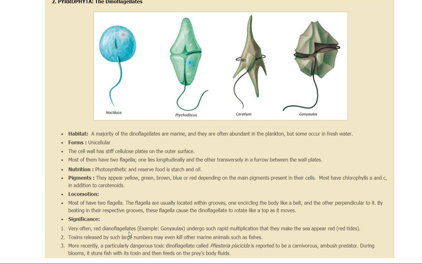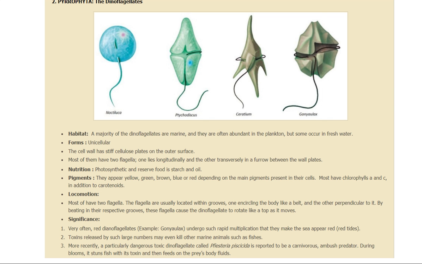Then what is the significance of these dinoflagellates? Very often they undergo such rapid multiplication that they make the sea appear like red tides. So the question comes, what is the red tide? One member of this group, that is dinoflagellate, called Gonyaulax, produces red tide in the sea. A sudden increase in their number makes the sea appear red, and they release a toxin which kills marine animals. So that is about the red tide.